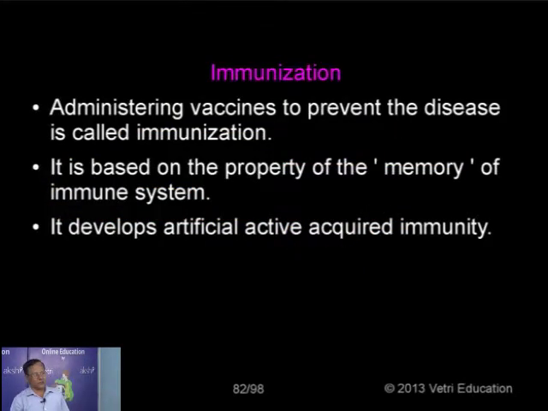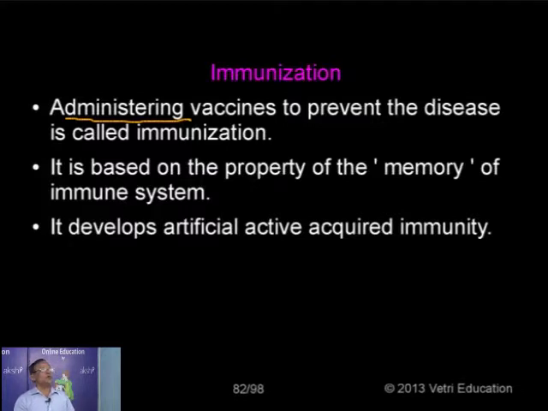Now immunization. This is nothing but inoculation of vaccine. So the inoculation of vaccines means administering vaccines. What for? To prevent diseases. It's called immunization program or simply immunization. We are just administering vaccine, which means actually we are introducing the vaccine. I will come to what you mean by vaccine. This is what is called immunization or simply vaccination.